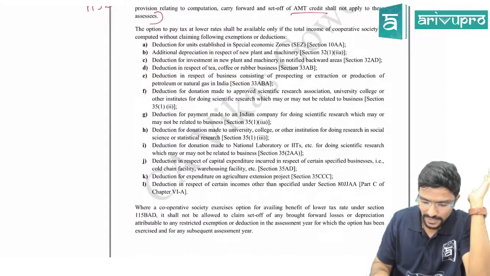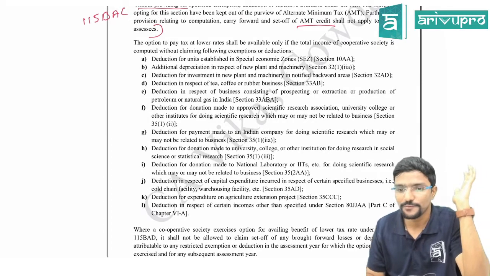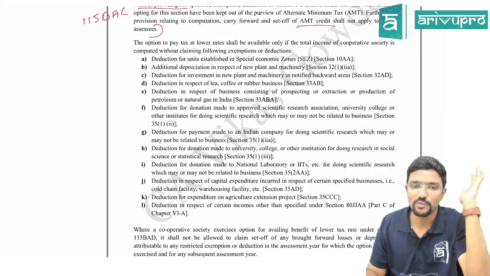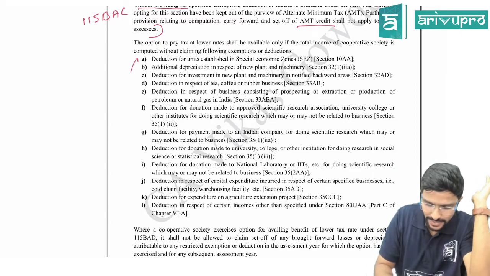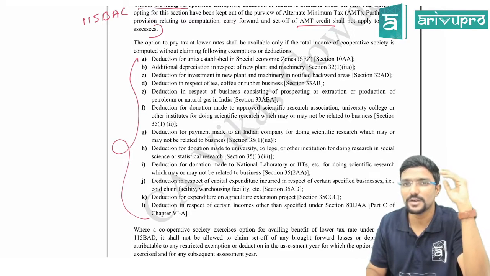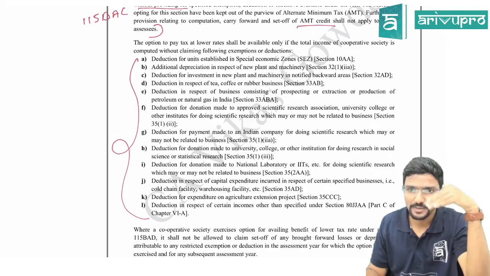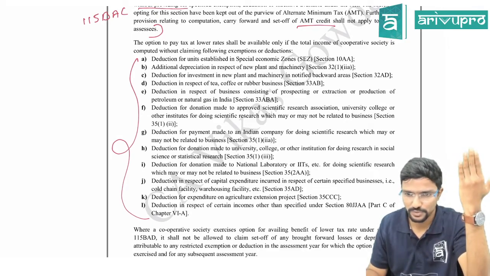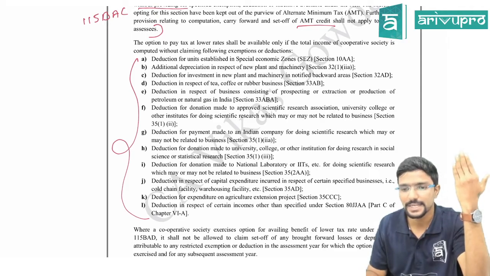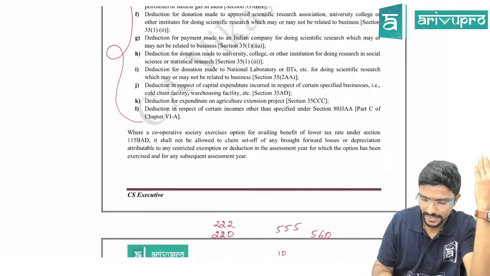And here I have given a list of deductions and exemptions which a cooperative society cannot claim if they opt for the new scheme. Almost everything covered here is covered even for individual HUF. And for individual HUF, we have certain more things because they will have the benefit of more exemptions. So whatever is covered here is entirely covered for individual HUF also, plus some more things under section 115BAC. Clear? So I will not be reading those items individually.